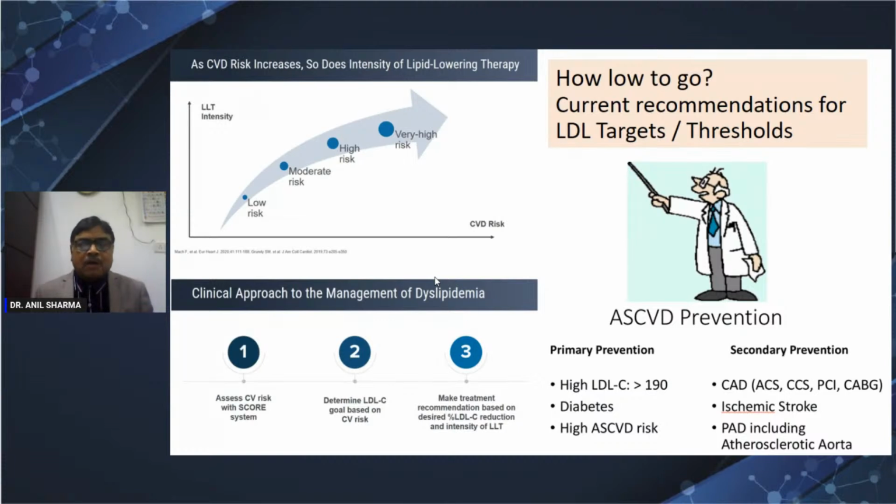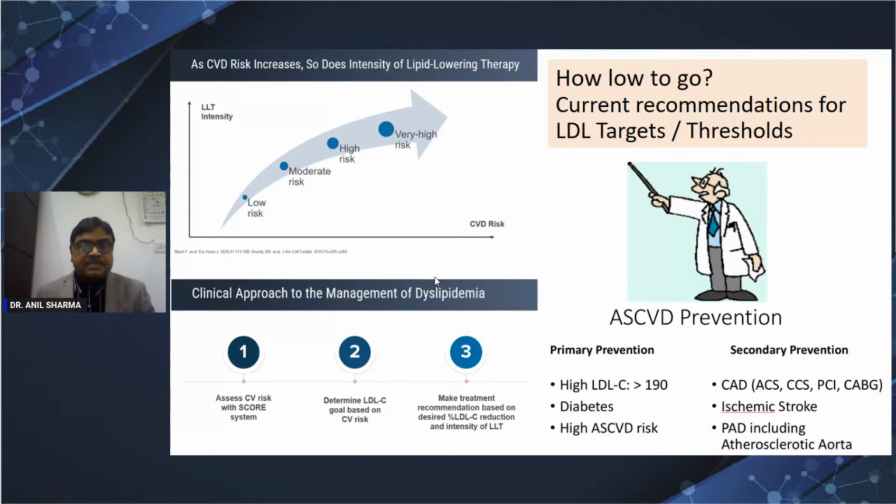So now we know how these guidelines treat these patients. Assess the basal risk, see the basal lipid, see the target depending on the risk and what type. There are basically 4 groups which benefit from this lipid therapy. 3 are primary prevention, meaning they do not already have a CVD, no blockage. One is very high cholesterol, mostly genetic, maybe more than 190 milligram LDL. Another group is diabetes. Third is high risk score, the ACC 10-year risk which I discussed, depending on 5%, 7.5%, 20%. If it is more than 20%, definitely we have to give medicine.